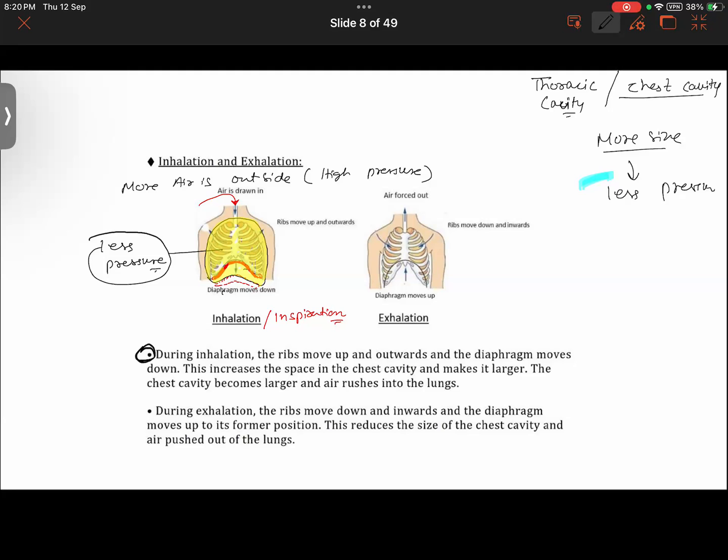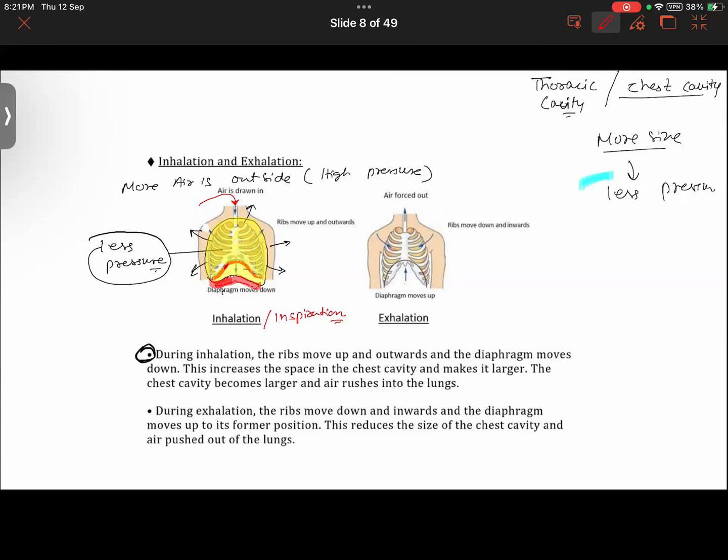In inhalation, what is happening? Just take a deep breath, and you will observe that the size of the rib cage increases as the rib cage moves upward and outwards. It moves in the outward direction like this. Thereby its size is increasing, and the diaphragm moves downward. This was the position of the diaphragm earlier, and now this is the new position of the diaphragm. So the size increases here.